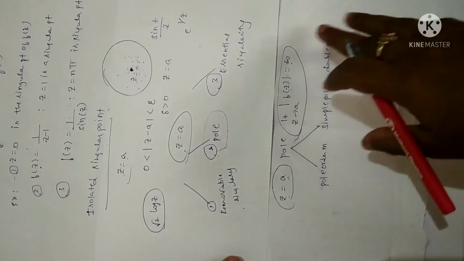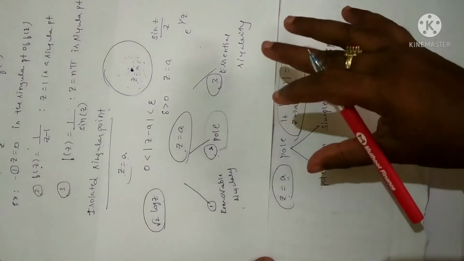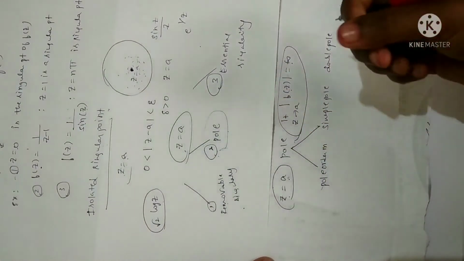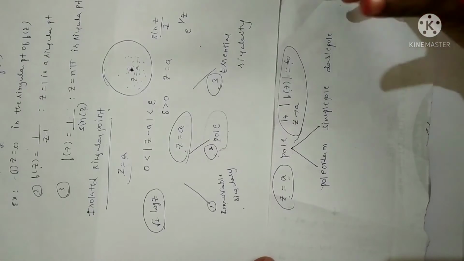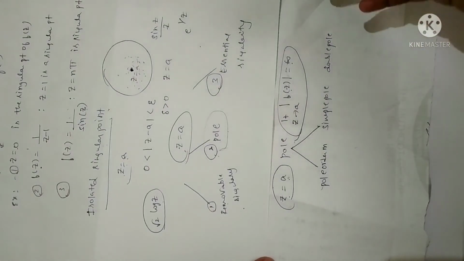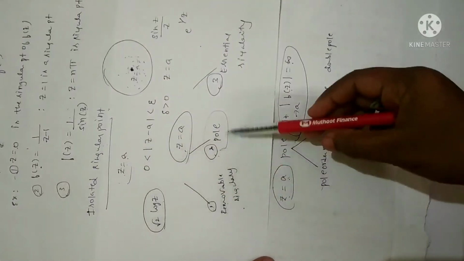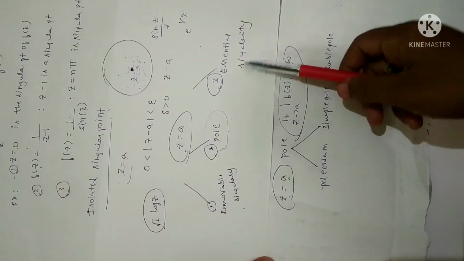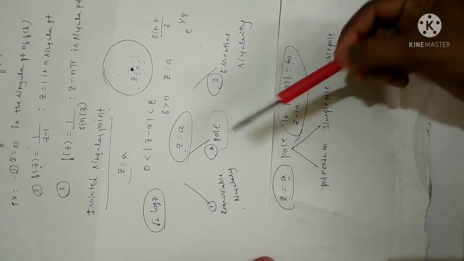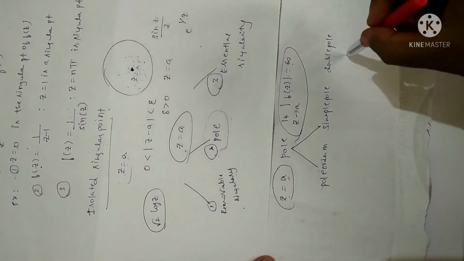Fine. See, in exam, if the question is given only for limited marks, not only in my subject but in almost all subjects, you have to express the content as much as you know. So if they ask you to write the definition of isolated singular point, it is better to explain all these three types. If it is asked for 5 marks, it is better to explain types of pole as well, then only you will get full marks.